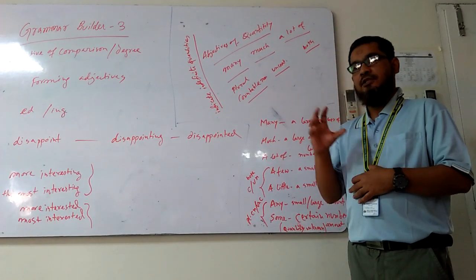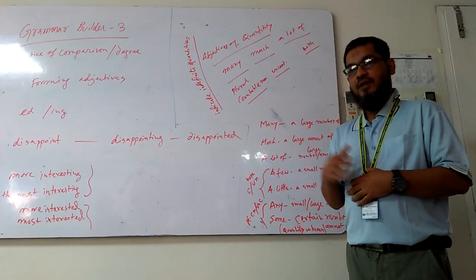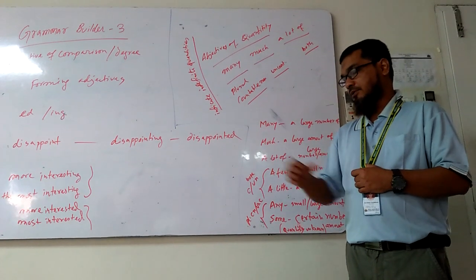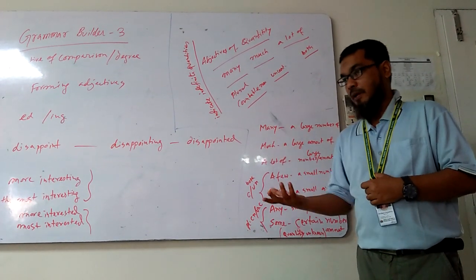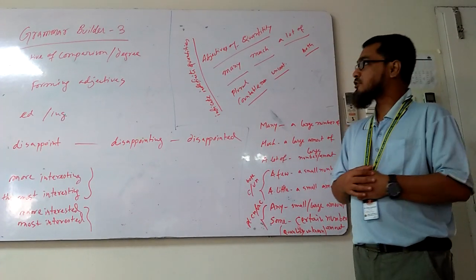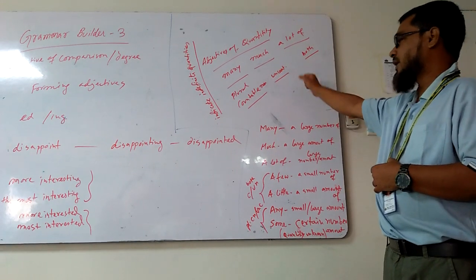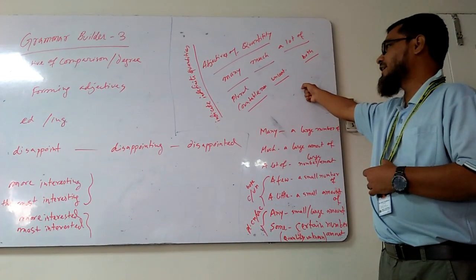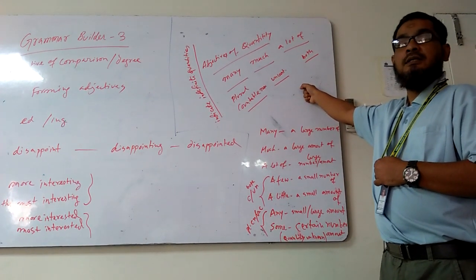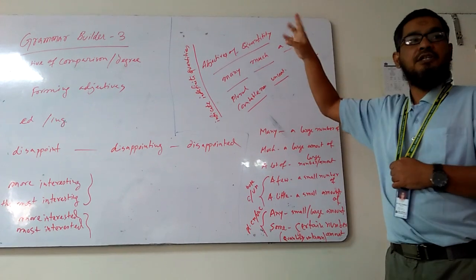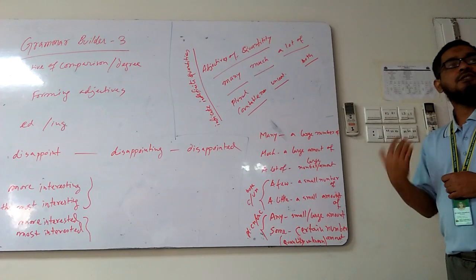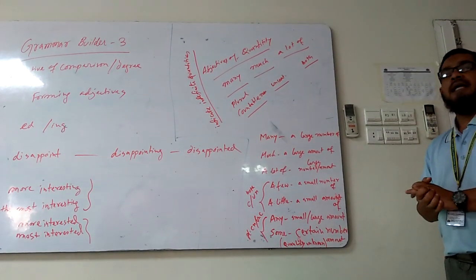For example, how many apples do you have? Say you have 5. So the quantity is, I have 5. Five can be 5 apples, or it could be 5 kilos of apples, right? Both are quantity. Clear? So we are talking about adjectives of quantity, and they all indicate indefinite quantities. Indefinite means they are not definite. If they are definite, we can say there are 2, 3, 4, right? But these are all indefinite. That's why we are using many, much, a lot, a few, a little, any, some.